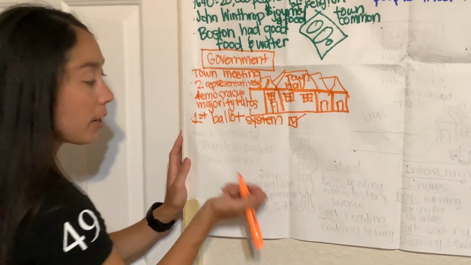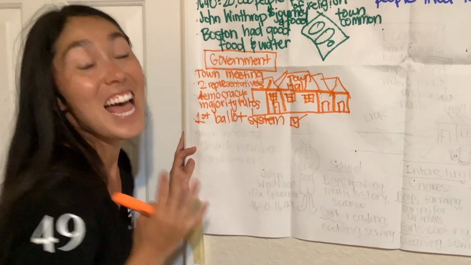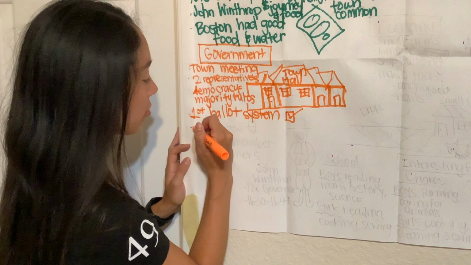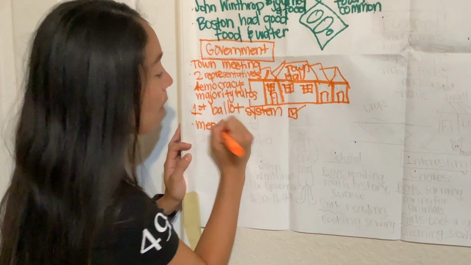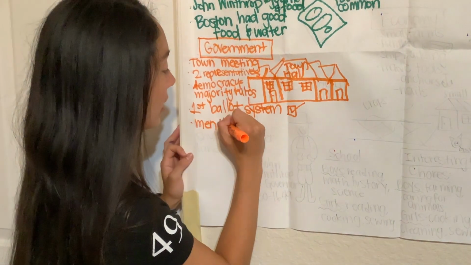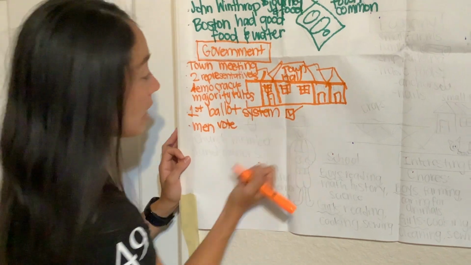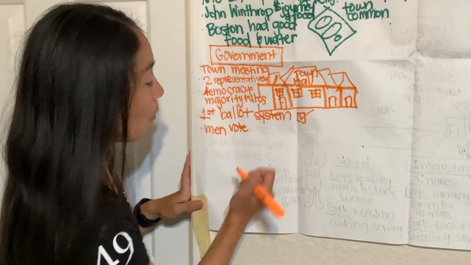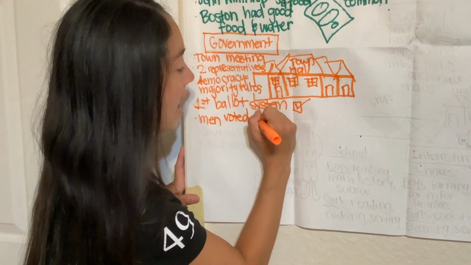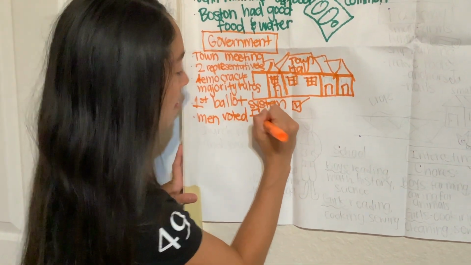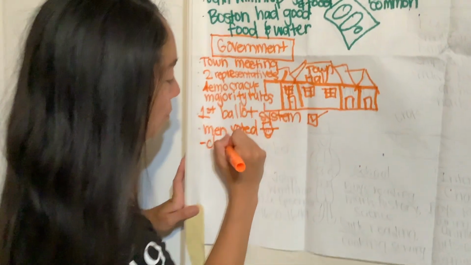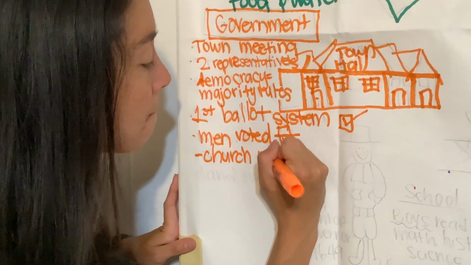They voted on different causes and the different rules that they wanted in their government for the Massachusetts Bay Colony. However, the only people who were allowed to participate in their democratic government were men. So men voted. But the men had to be church members.